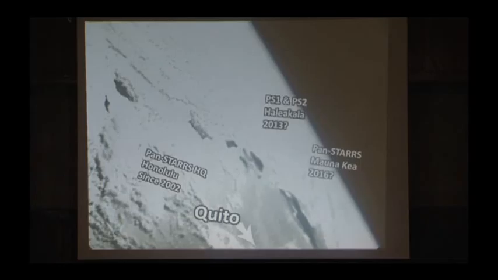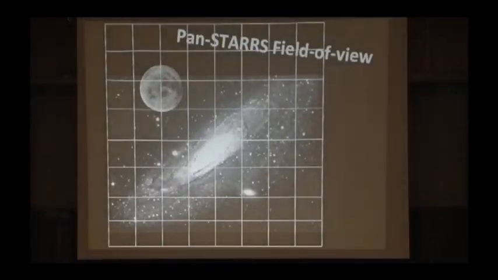And then hopefully, somewhere in the distant future, if we can find somebody to give us the money to build it, maybe the Ecuadorian government would like to contribute $40 million, and then you can all have jobs, right? Come to Hawaii and work on the Quito Pan-STARRS telescope, but we don't know when that will be built or if it ever will be built.